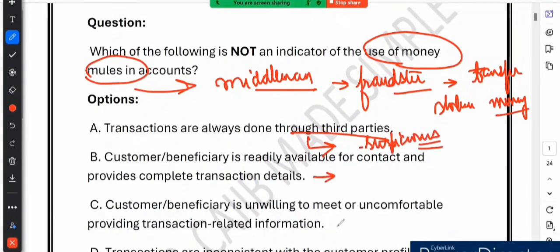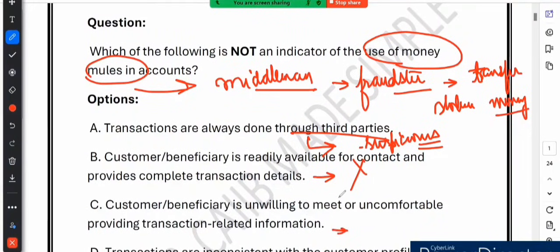Option B says that the customer or beneficiary is readily available for contact and provides complete transaction details. So this does not sound like a red flag, does it? Correct. If someone is cooperative and transparent, they are unlikely to be involved in fraudulent activity. So this is not an indicator of a money mule. Option C says the customer or beneficiary is unwilling to meet or uncomfortable providing transaction related information. So absolutely an indicator. Why would someone hesitate to talk about their own transaction unless something fishy is going on? It is a big red flag, right?